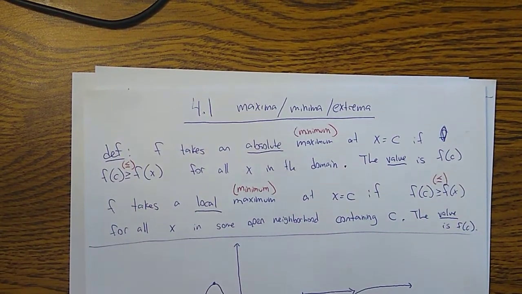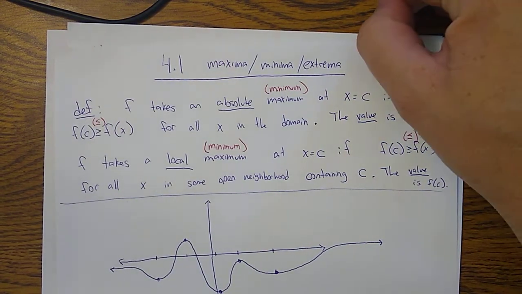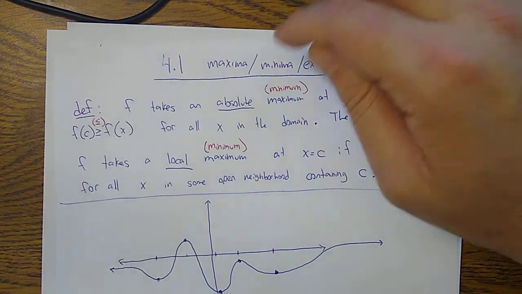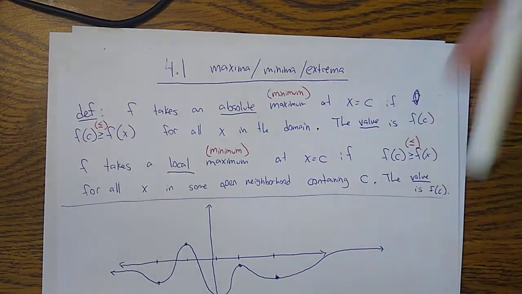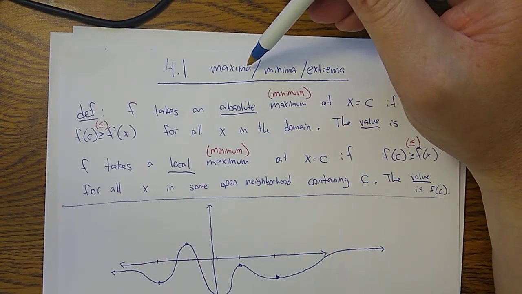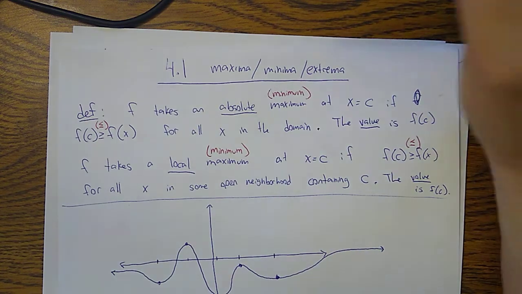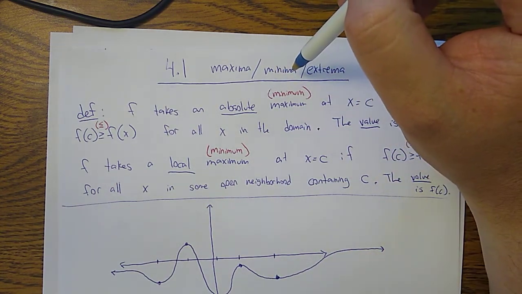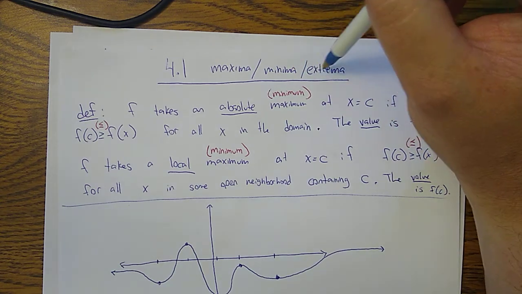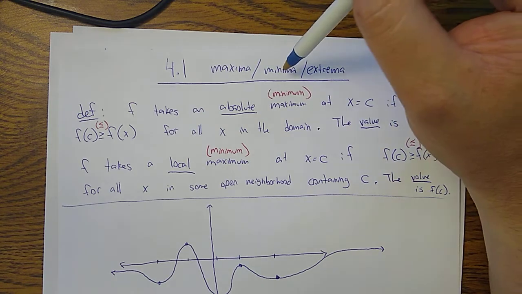Okay, so this is a video about 4.1, which is about maximum values, minimum values. Let me explain these words. Maxima is just the plural of maximum. We don't say maximums, we say maxima. Similarly, minima is the plural of minimum. Extrema is just a word that could mean either a maximum or a minimum.